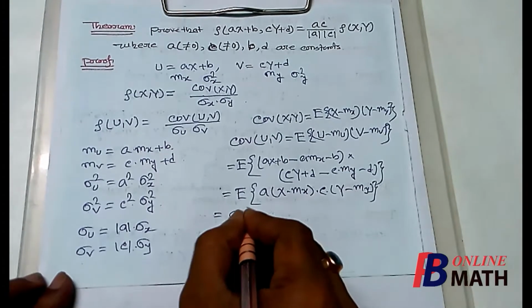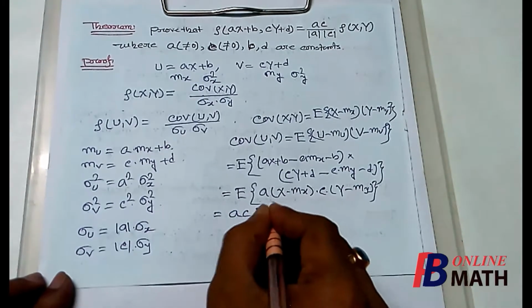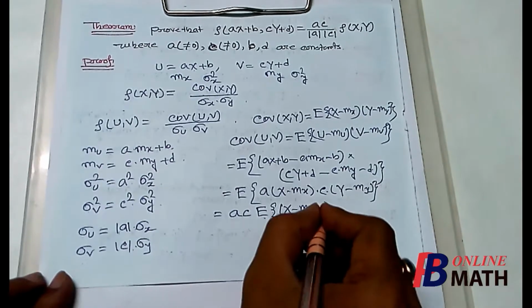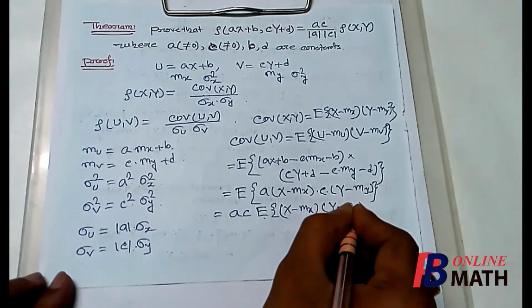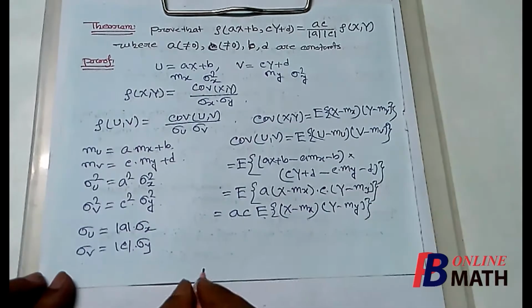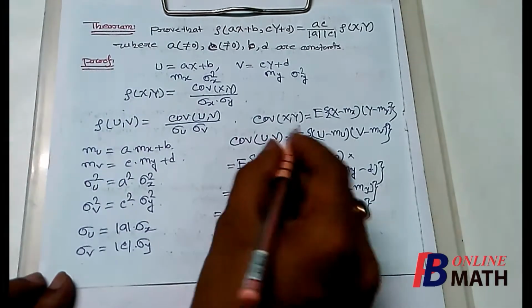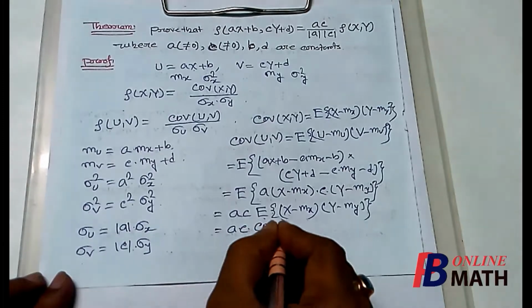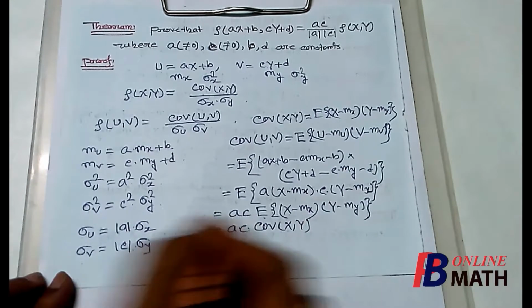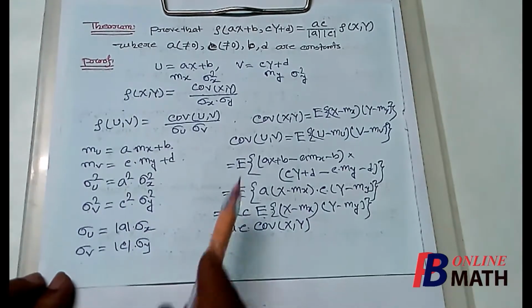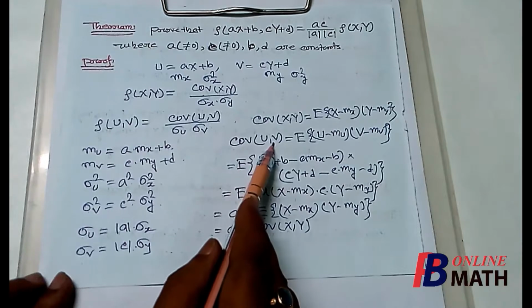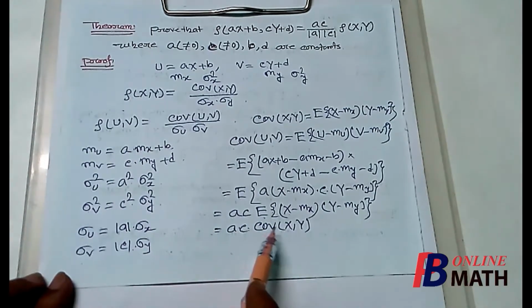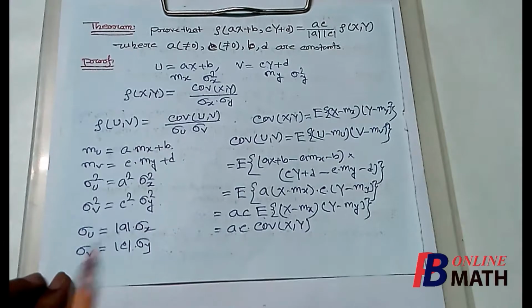So this is ac into expectation of x minus mx multiplied by y minus my. Now this is nothing but covariance of x and y. So here we have found that covariance of u and v is equal to a into c into covariance of x and y.